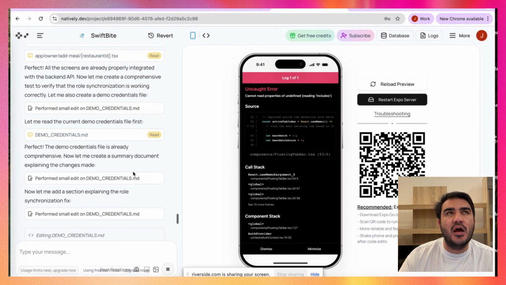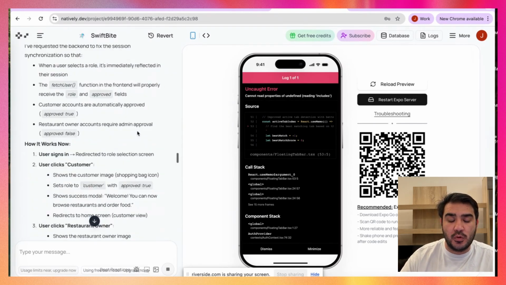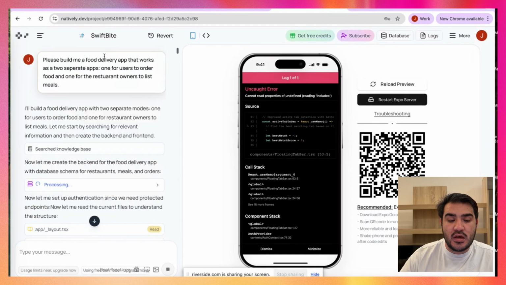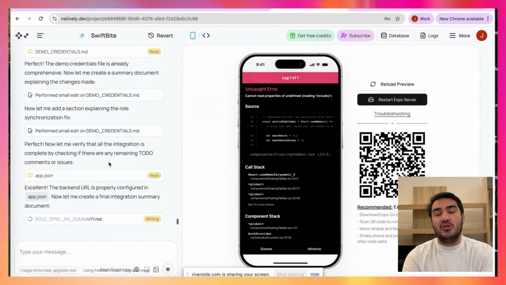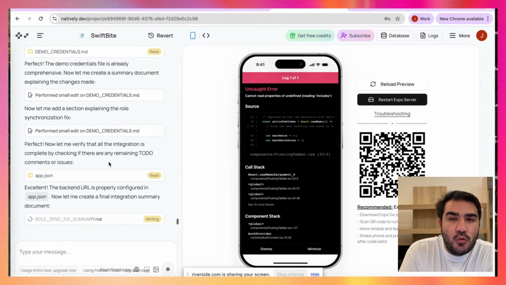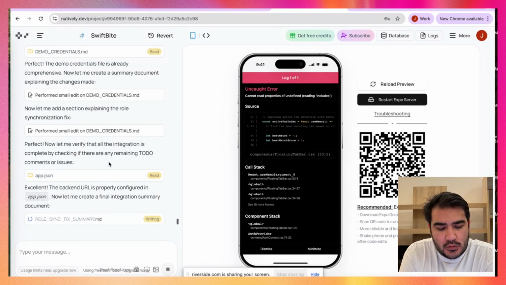I think something that I learned here is that it would have been nice to be more clear in the first prompt, to be honest. So if you would say, okay, build me a delivery food app like Dole app, where users can sign in as users or restaurant owners, then this information would be integrated in the authentication part. Because now when I check on my phone, you sign in and then you choose who you are. But I really want that to be in the beginning as well. So I'm gonna give that prompt now. So let's see how we're gonna fix this.